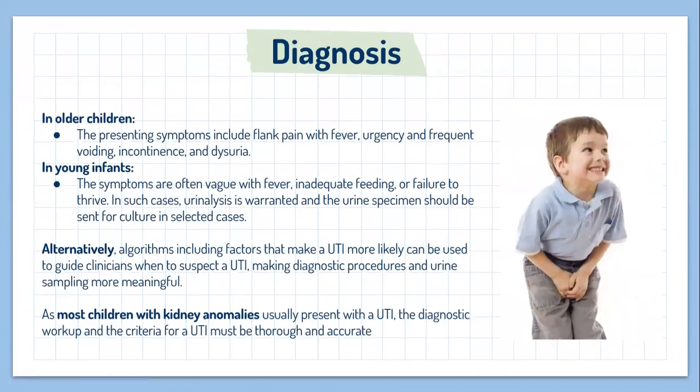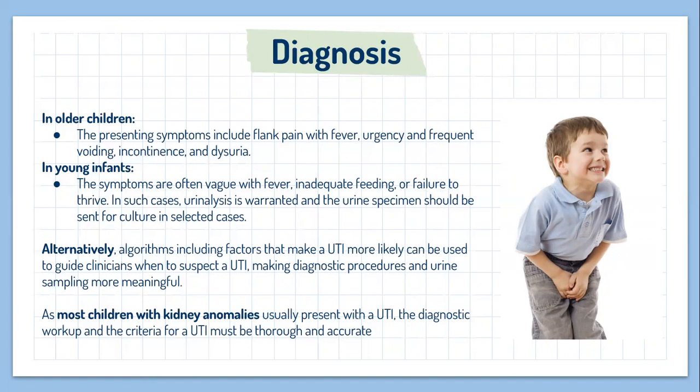For diagnosis, in older children the presenting symptoms are flank pain with fever, urgency, frequent urination, incontinence, and dysuria. In young infants, the symptoms are often vague, with fever, inadequate feeding, or failure to thrive. In such cases, urinalysis is warranted and the urine sample should be sent for culture in select cases.